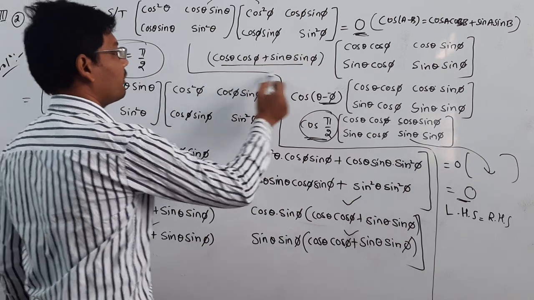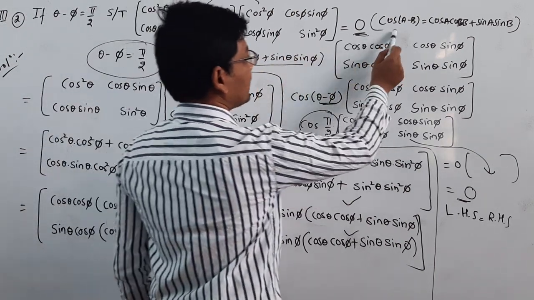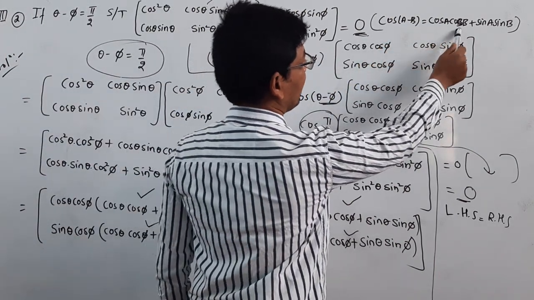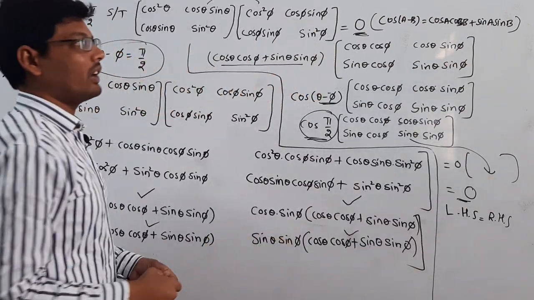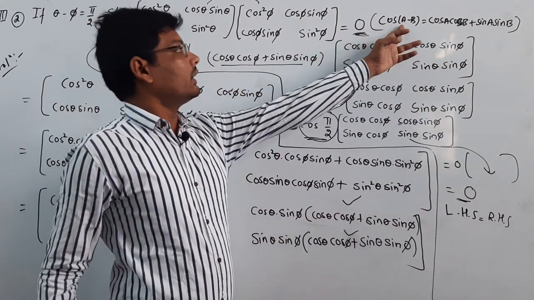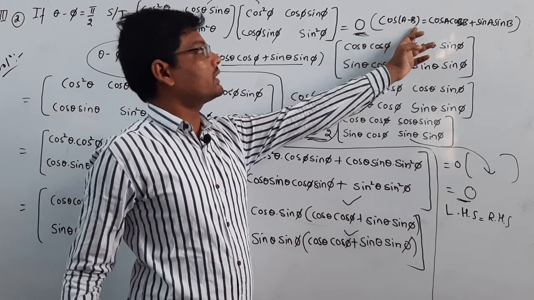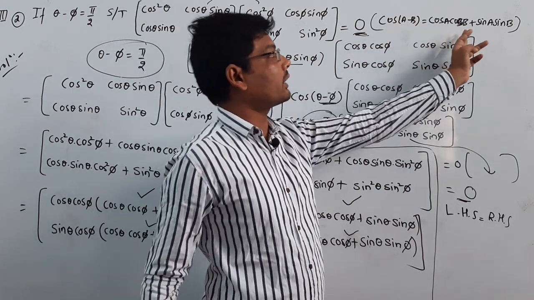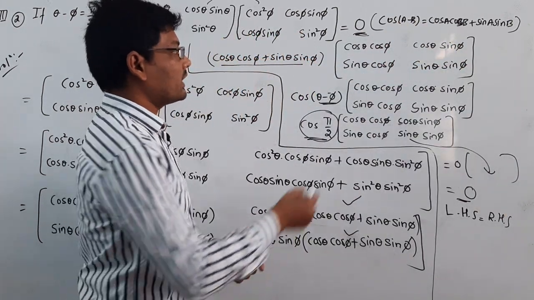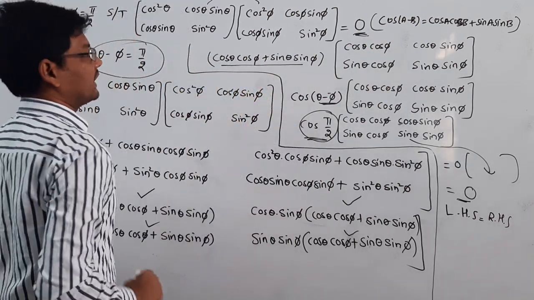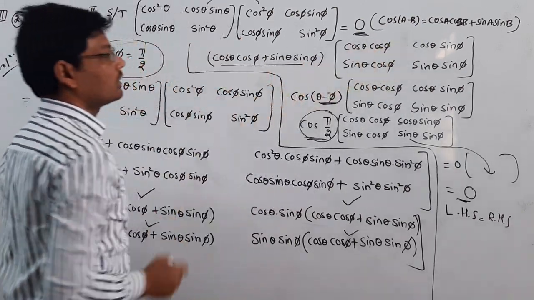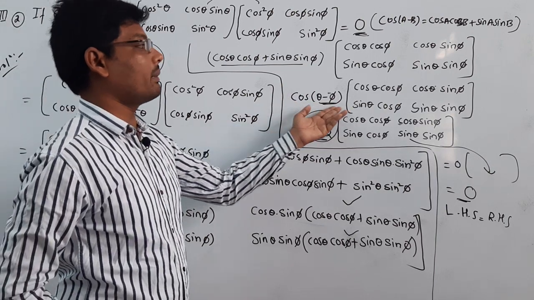This is the trigonometric formula: cos of a minus b is equal to cos a cos b plus sin a sin b. In place of a it is theta, in place of b it is phi. So simply we can write cos of theta minus phi.